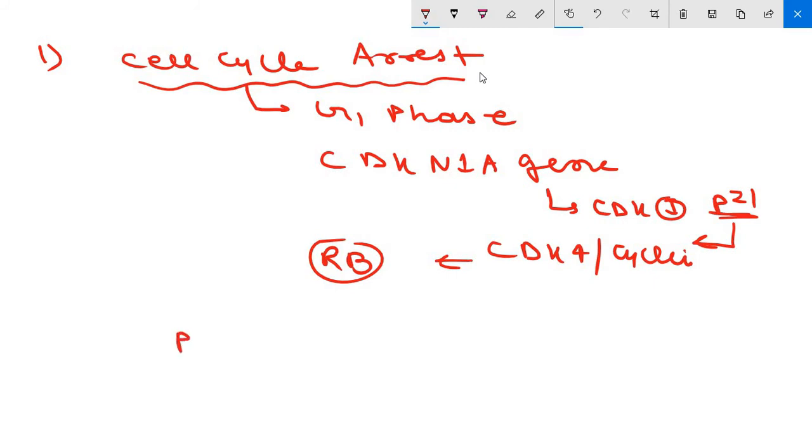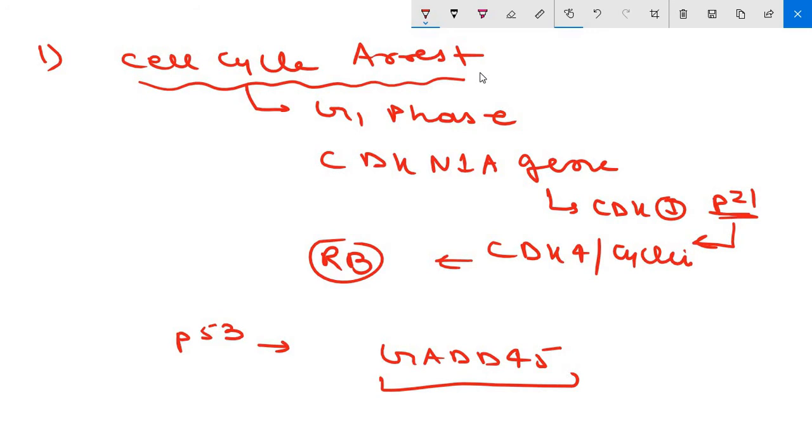Clear? Now another function of P53, that P53 also helps this process by inducing certain proteins, one of these is GADD45. Clear? That is growth arrest and DNA damage. It enhances DNA repair. Suppose if DNA damage is repaired successfully, the signal responsible for P53 stabilization ceases and P53 levels fall, releasing the cell cycle block. Clear? And the cells may then revert to normal state.